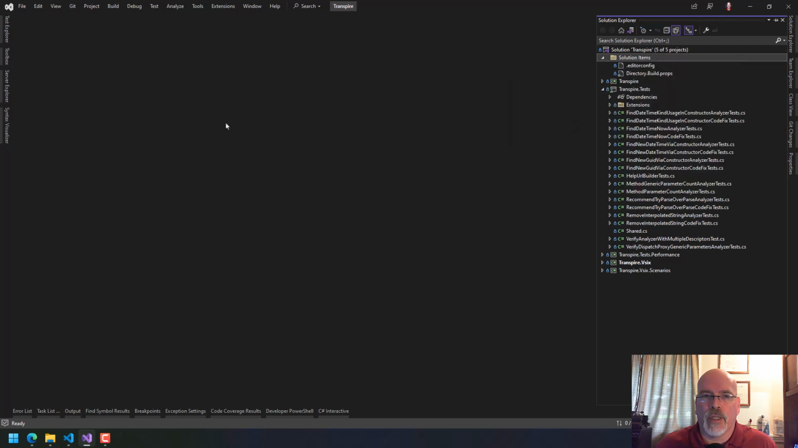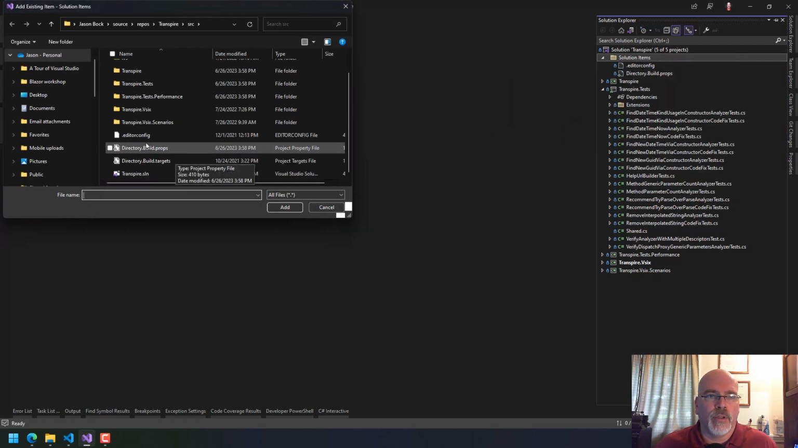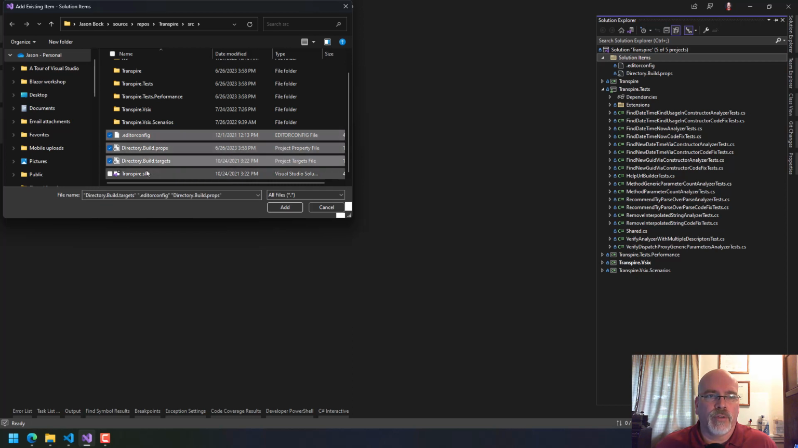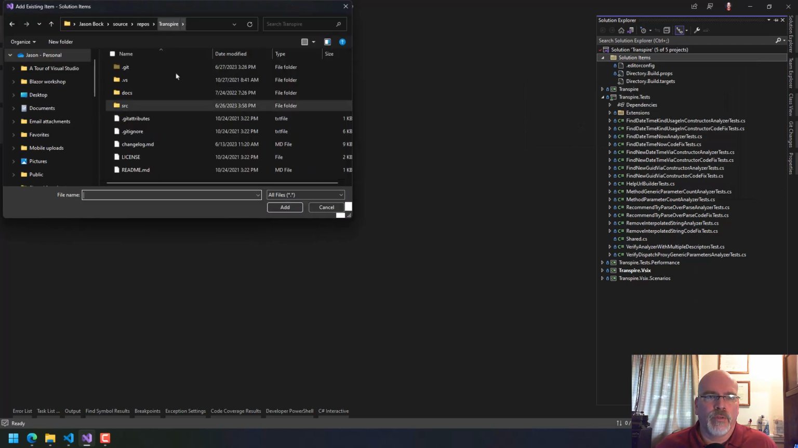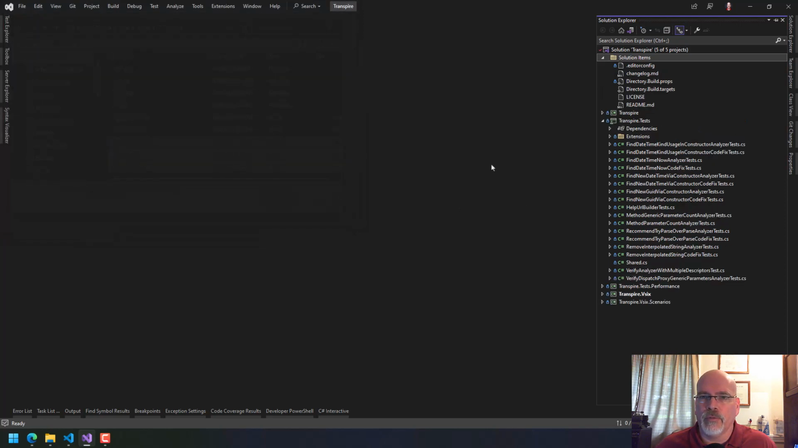And actually, we should add, what else is at this level? Editor config, this. Wait a minute. Oh, they're at the solution level. Well, that makes sense. We want those. We also want to go to central package management. We want to do that as well. But we can add these. And then we also want existing items, just so we can get to them. We want the changelog, we want the license and the README. Sure, whatever. Okay.